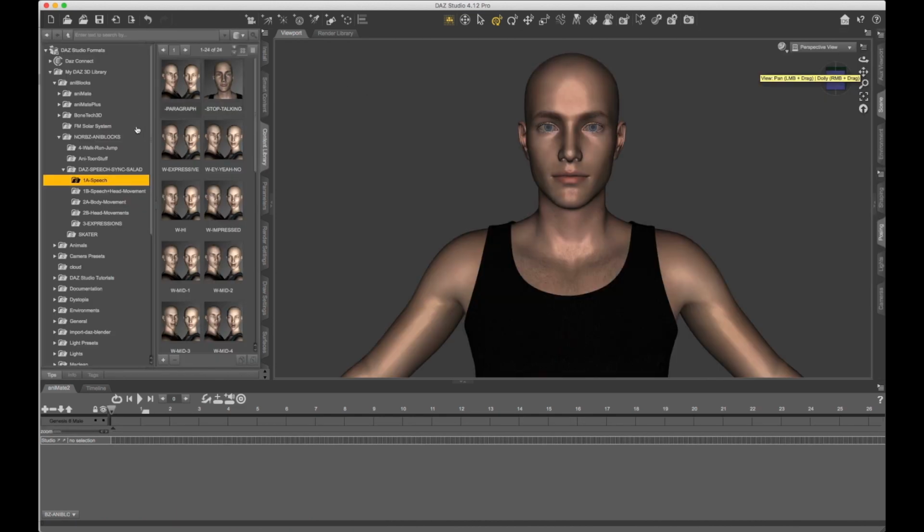So the first thing I encourage you guys to do is just go folder by folder and roll over every single one of these so you understand what does what, and by the time you're done, you'll have a few aha moments and get what's going on. It's called a speech salad for a reason. We're mixing speech with head and body movement, then expressions, and we got a speech salad. It's always going to be different, random, custom, yours.